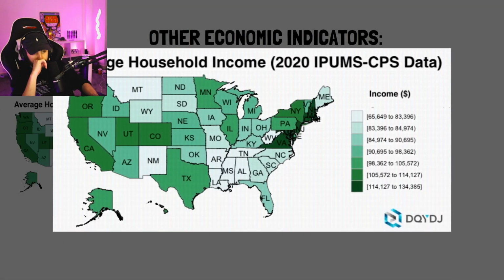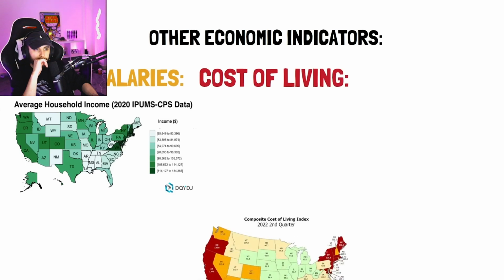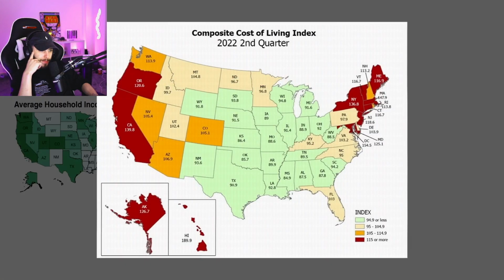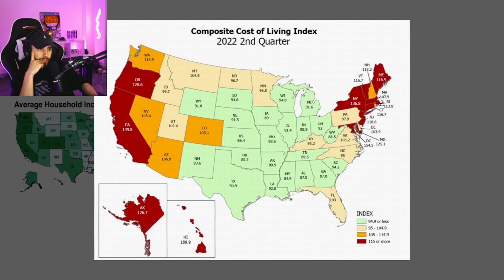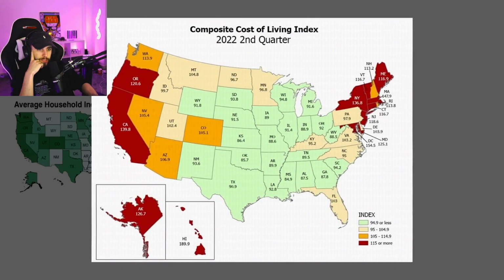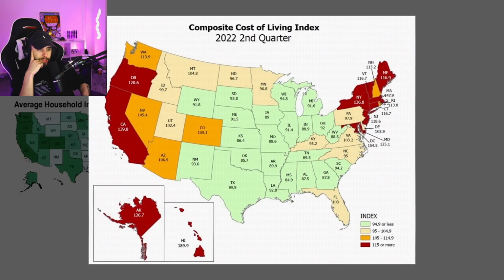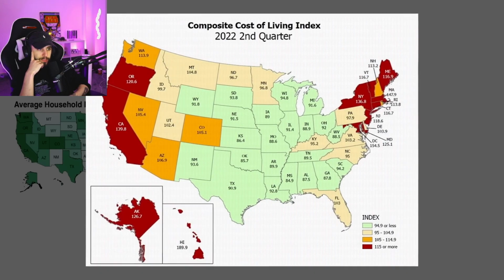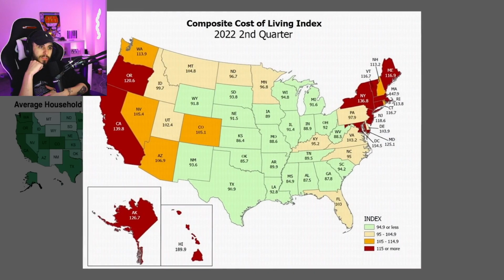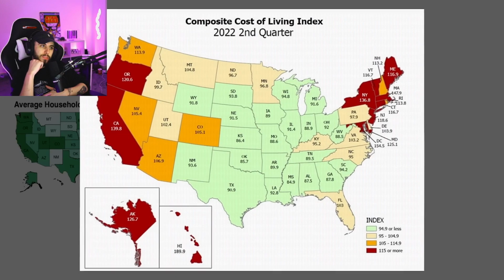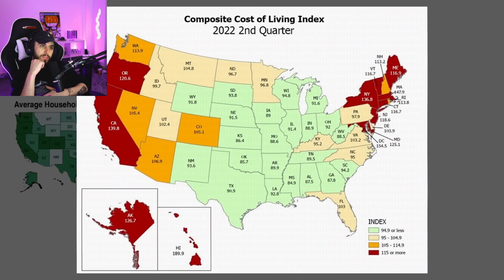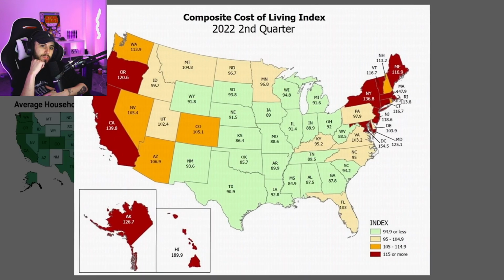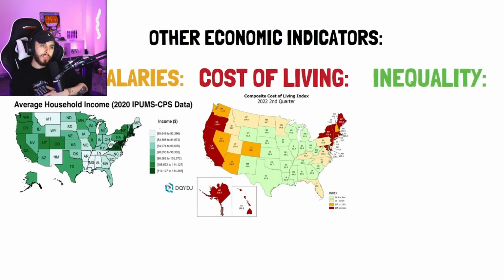But making a lot of money doesn't mean that much if the cost of living is immense. Salaries in New York might be higher, but so is the cost to rent an apartment. This map shows us the average cost of living, and in it we can see that in all of the west coast plus the northeast coast, the cost of living is over 100, which I think means on average it takes more to live than you can earn every month. But besides all these economic indicators, it's also important to take a look at...